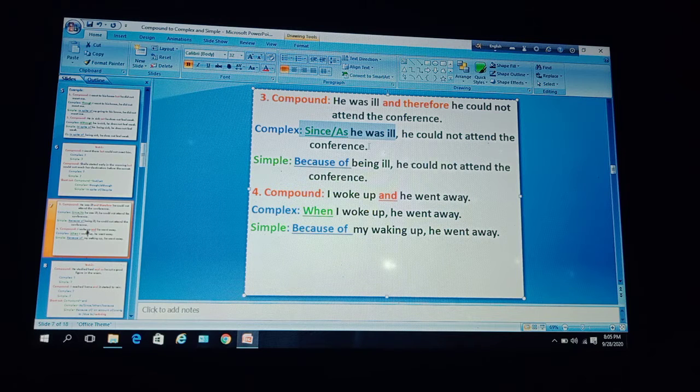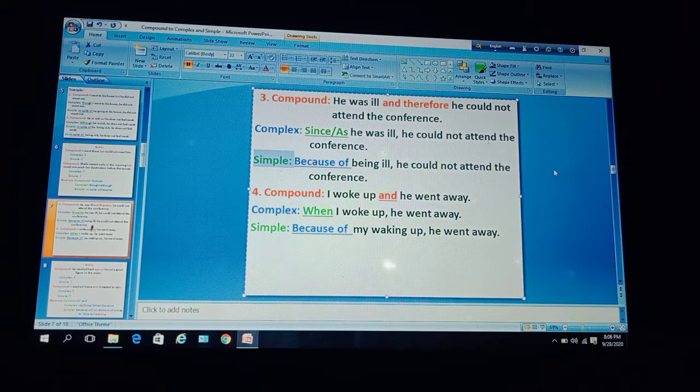Since or as he was ill, then you use a comma, and after that you use the last independent clause, that was he could not attend the conference. So the complex sentence is: since he was ill he could not attend the conference, or as he was ill he could not attend the conference.